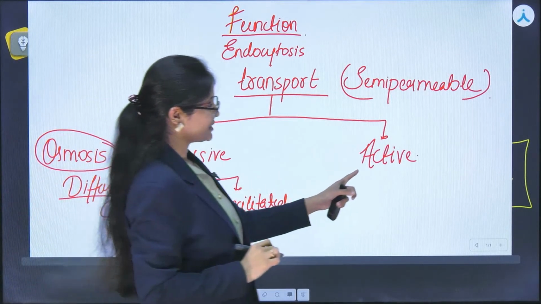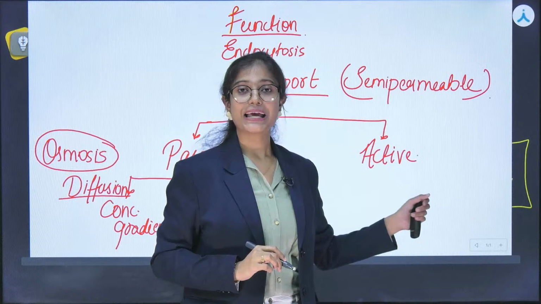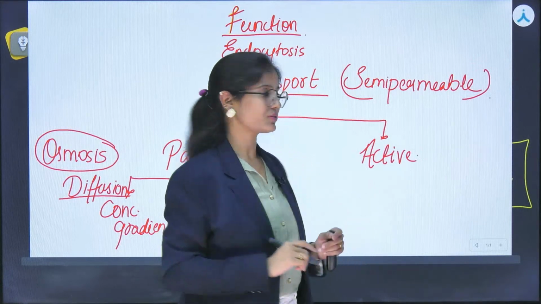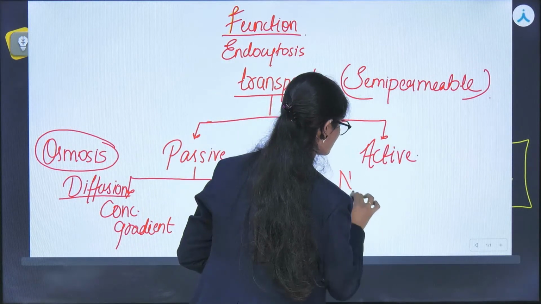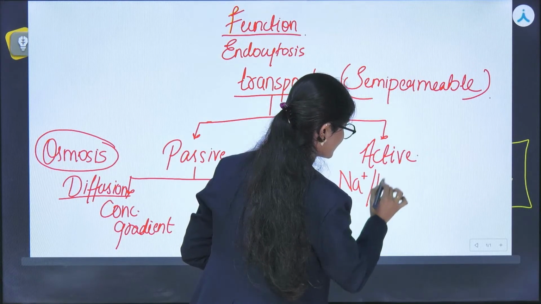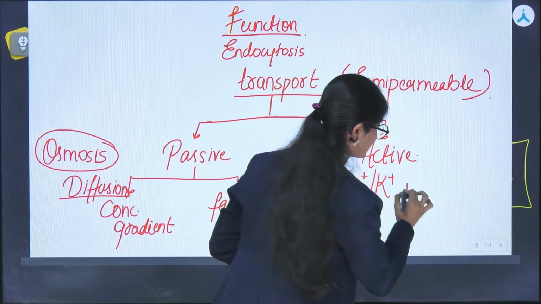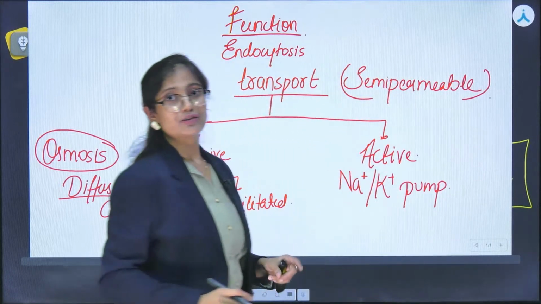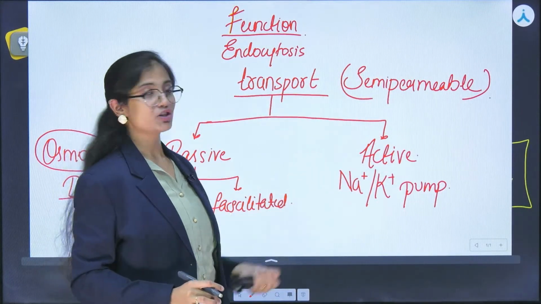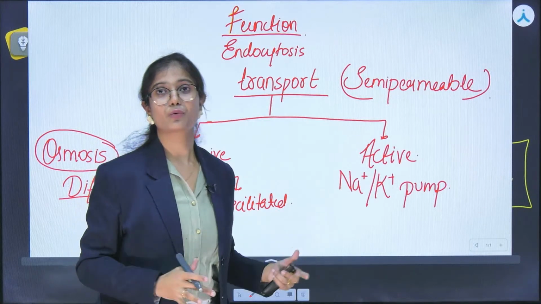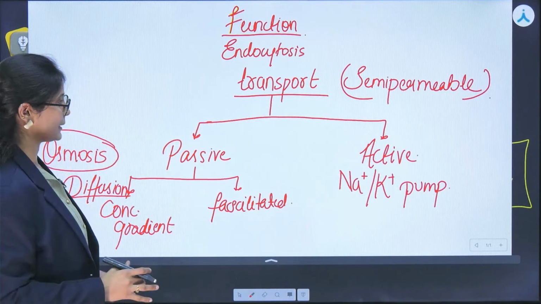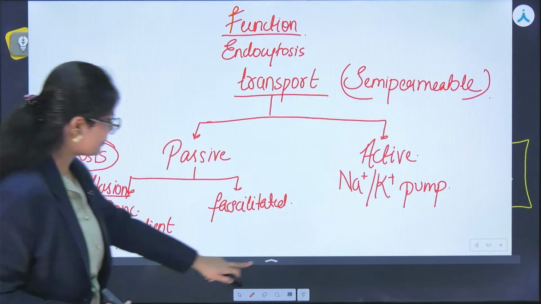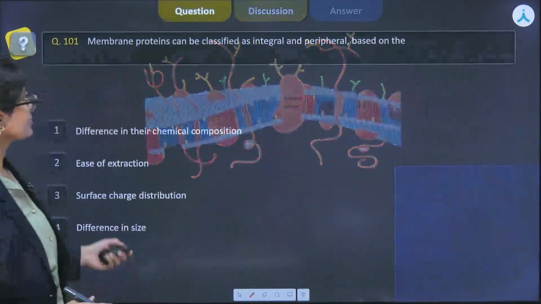Right? Now, if we see the active transport where energy is required, a very beautiful example is the sodium potassium pump. This has often been asked in exams too, so please remember that sodium potassium pump requires energy. To transport the sodium or potassium ion across the membrane, we require energy in the form of ATP. Right? So this is all about the plasma membrane, the structure, etc.